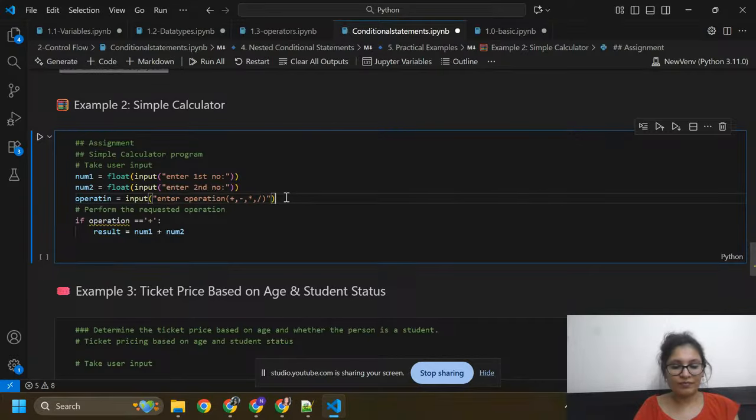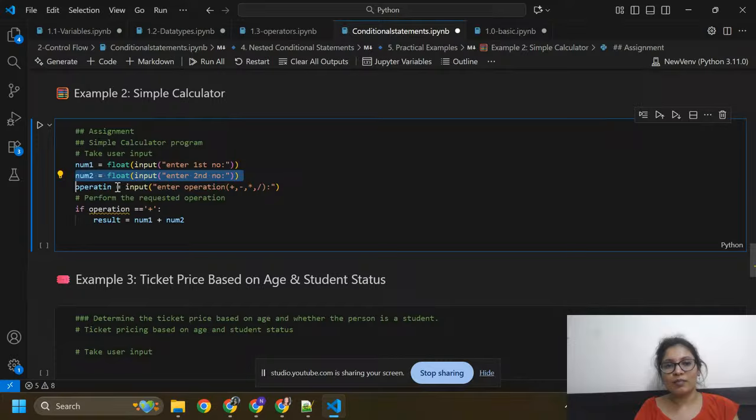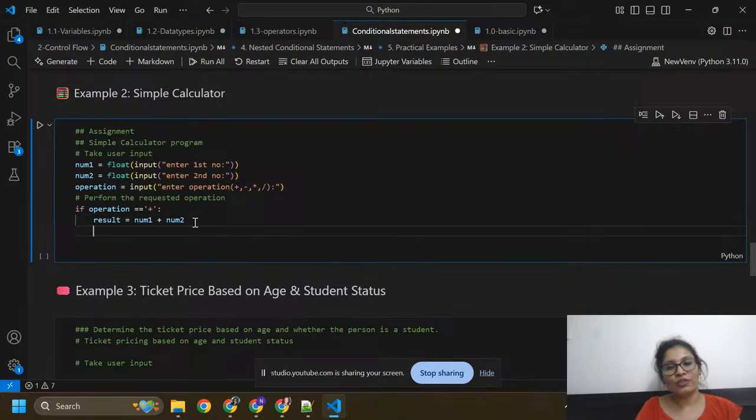If you have two numbers, this is for the first number, you need to enter the first number. Here you need to enter the second number, and you need to enter the plus operation. So if operation equals to plus, then result equals number1 plus number2. It will add both numbers, number1 and number2.